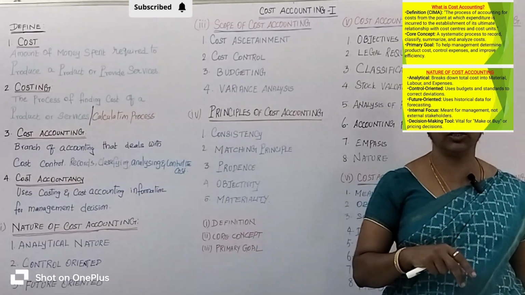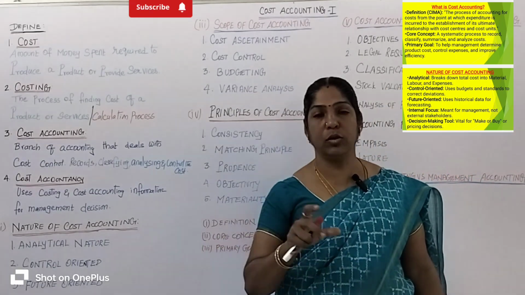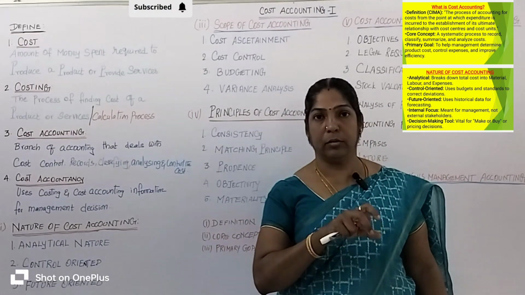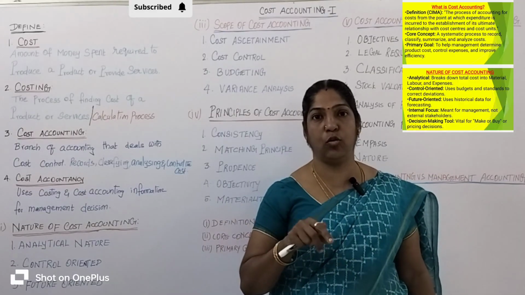Okay, let's go to another option. The second option is buying 1,000 batteries from outside. When it buys 1,000 batteries from outside, the cost is 60,000 rupees.